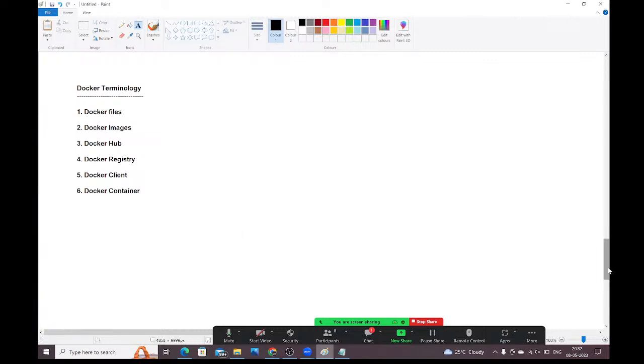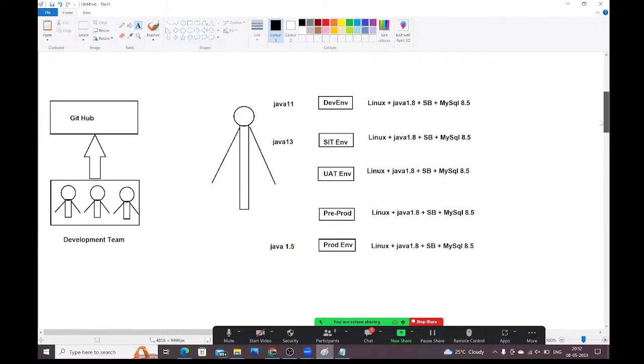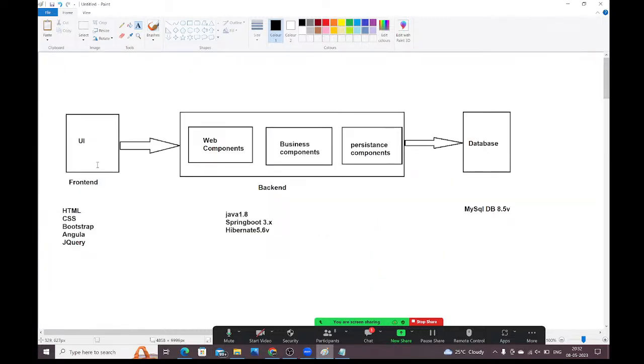Guys, is this clear, what we discussed? Observe carefully, guys. First, we discussed what is the application, what is a software project, and what components are available in the software project. To develop the front end, what technologies we need to use. To develop the back end component, what technologies we need to use. To develop the database, what database we need to use.